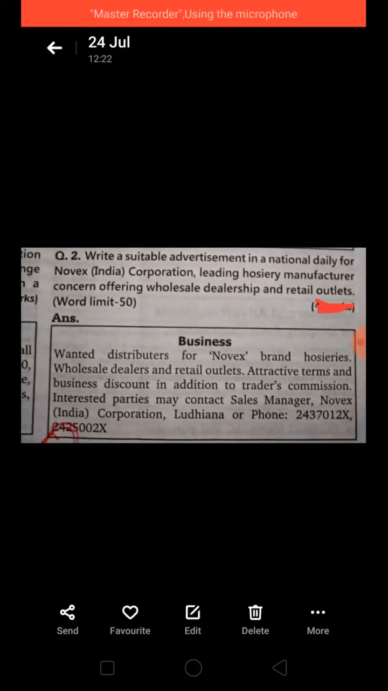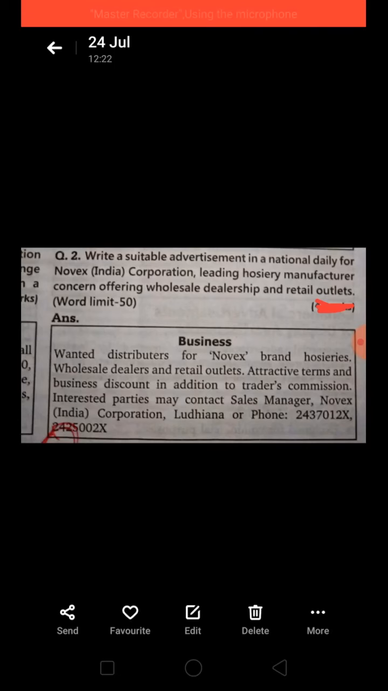Write a suitable advertisement in a national daily for Novex India Corporation, name of the company, a leading hosiery manufacturer concern, offering wholesale dealership and retail outlets. Word limit, as I told you, 50 words is the maximum. For advertisement and notice, our 3-mark short question has a limit of 50 words. So see how it's been drafted here.